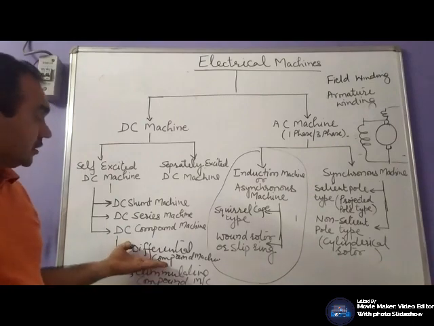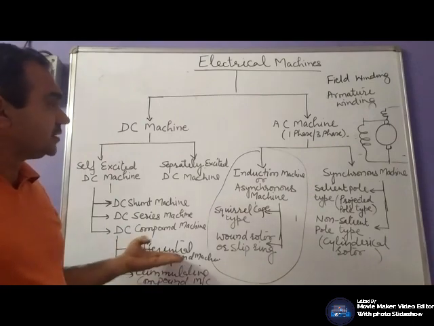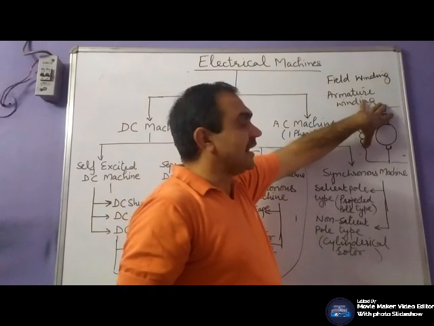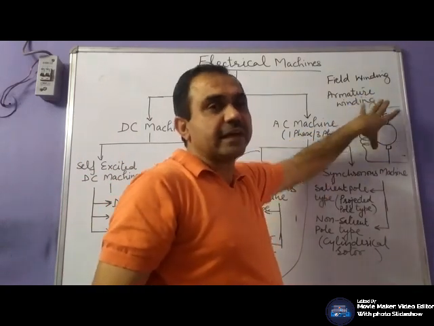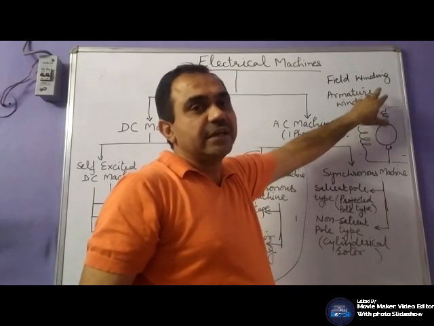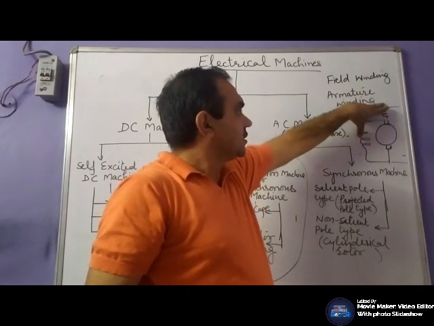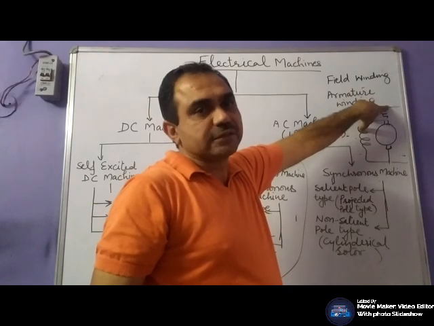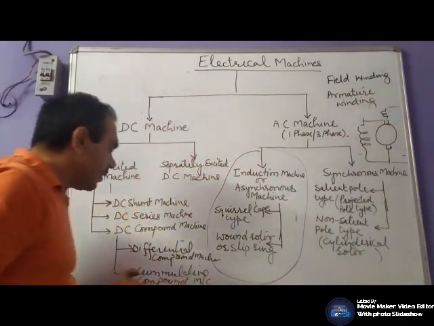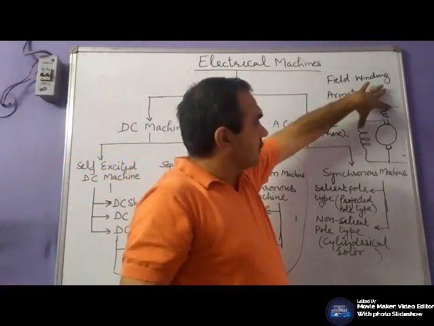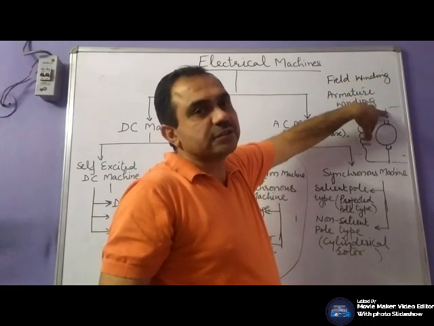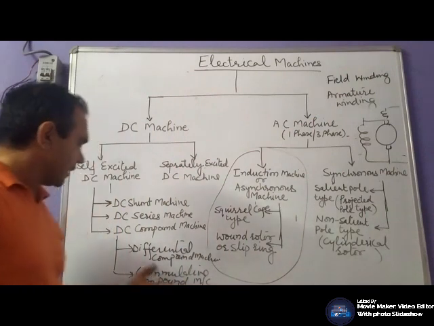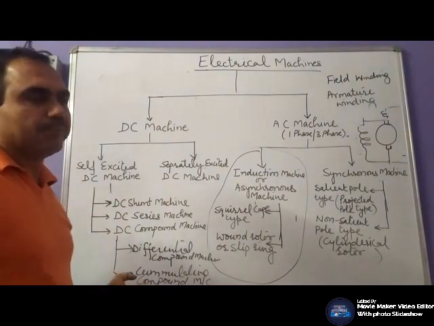Differential compound machine means the resultant flux is the difference of these two fluxes. We will connect the winding in such a way that the resultant flux would be the difference of these two fluxes. And in cumulative compound machines, the resultant flux will be the sum of these two fluxes. So this will be the cumulative compound machine.